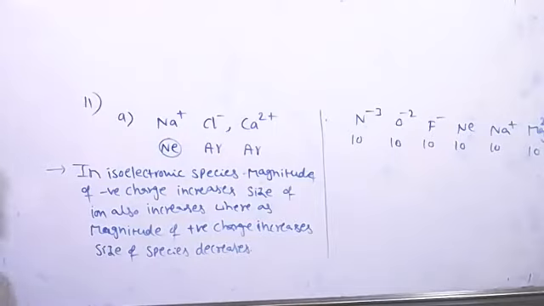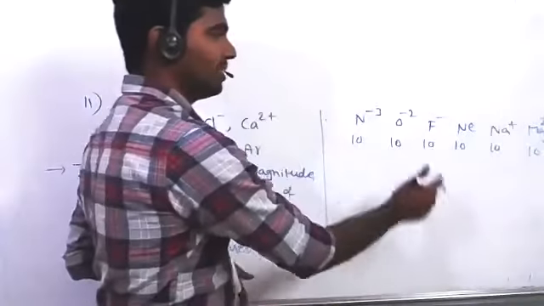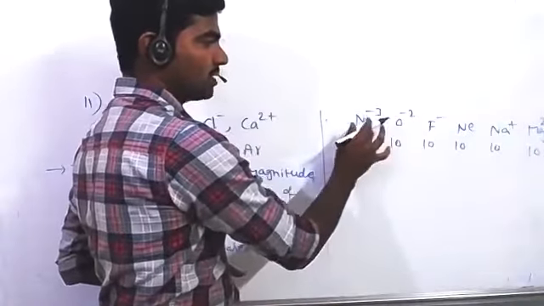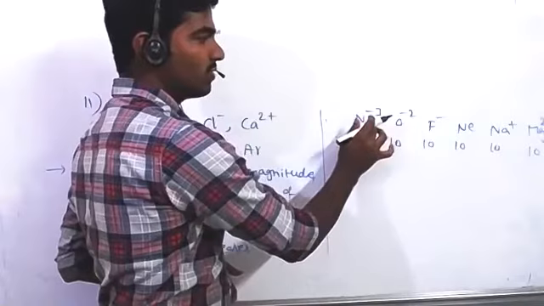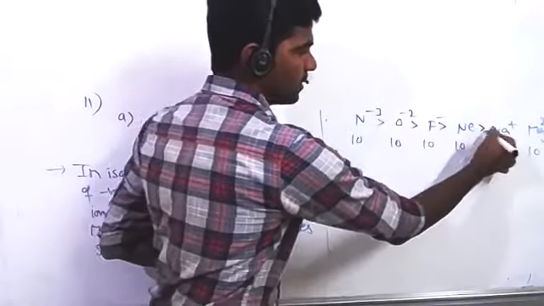Very good. N3 minus is the bigger size. So these all are isoelectronic species. Here, the negative sign means the magnitude of negative charge is higher for this species. So this one only has the bigger size. This is the order.